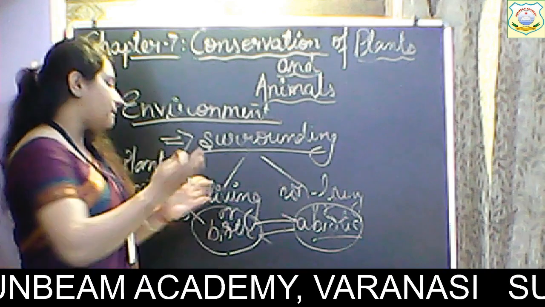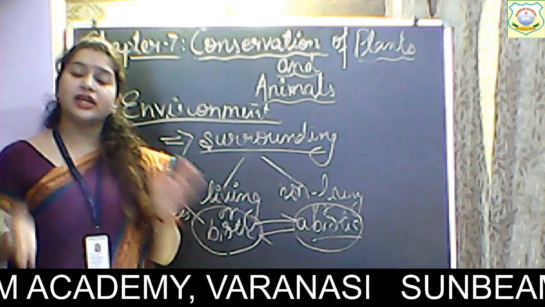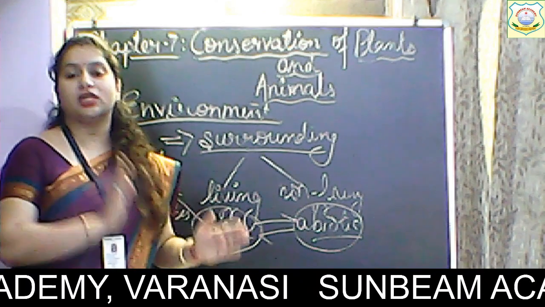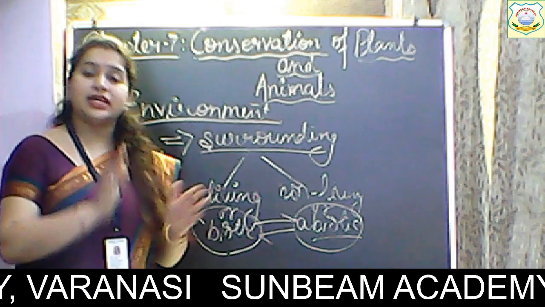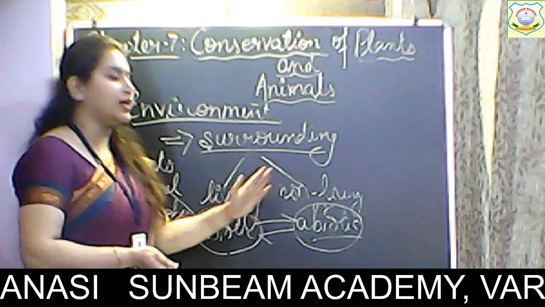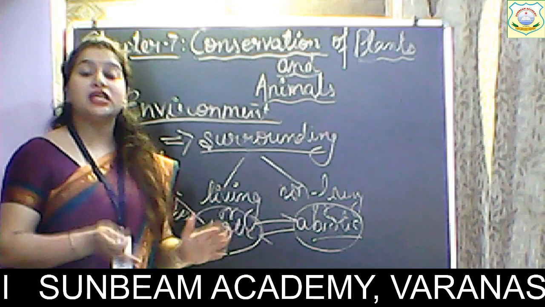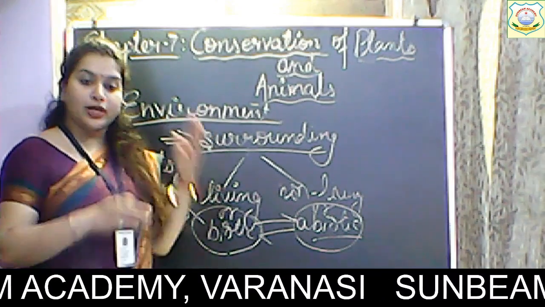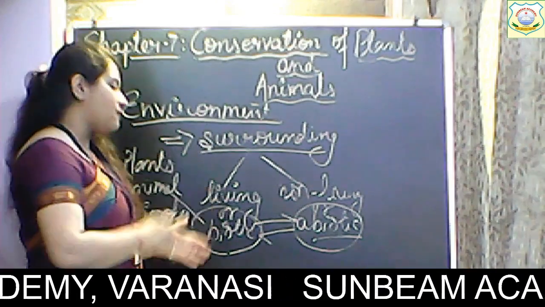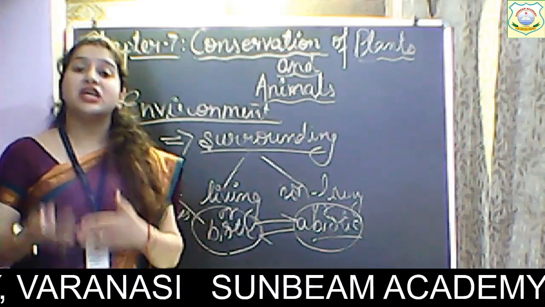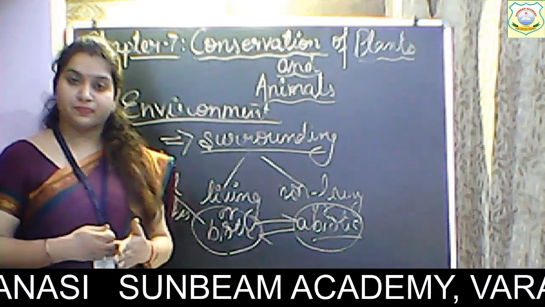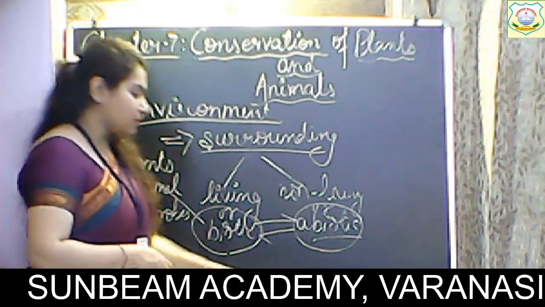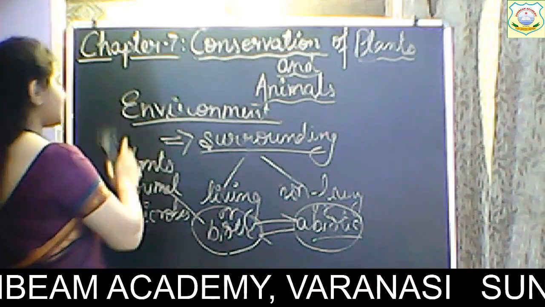So the biotic and abiotic components are interdependent upon each other, and this interdependency of biotic and abiotic components is nothing but environment. Alright, so that was environment.